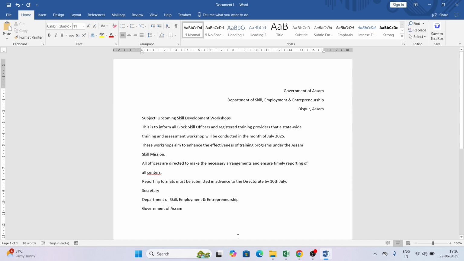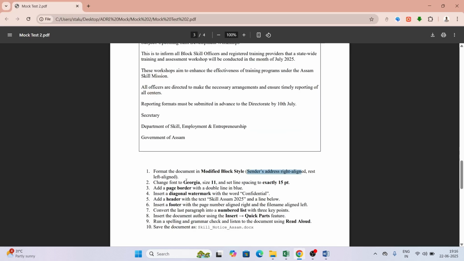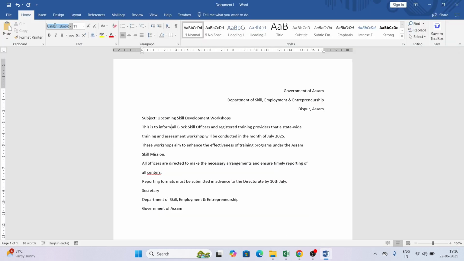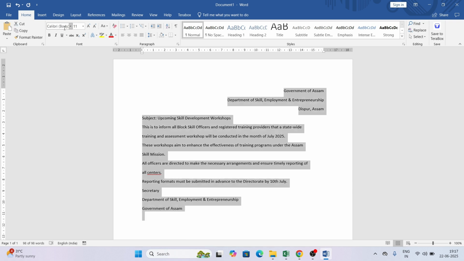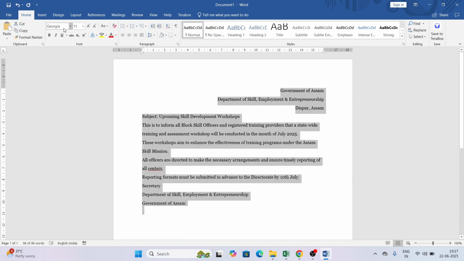Okay, now next thing, change the font to Georgia, size 11, and line spacing exactly 15 point. So what I will do, let me select it, change it to Georgia, font size is already 11.